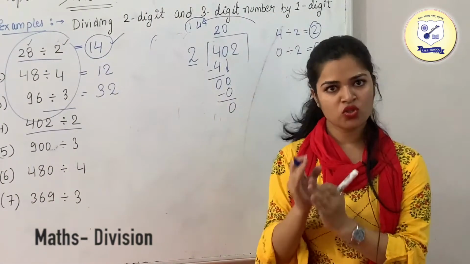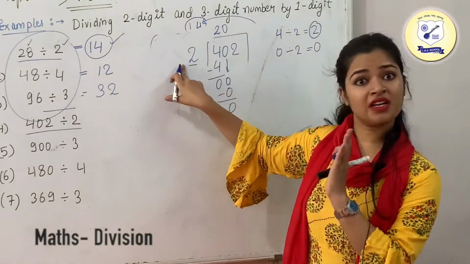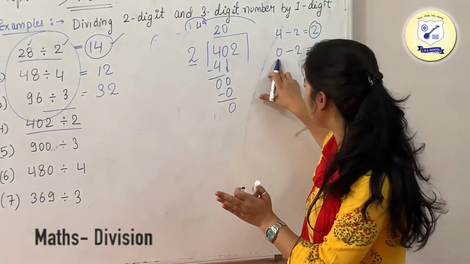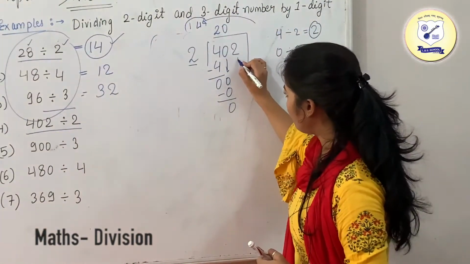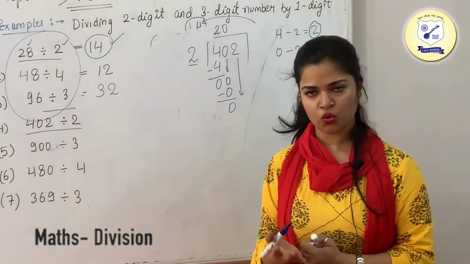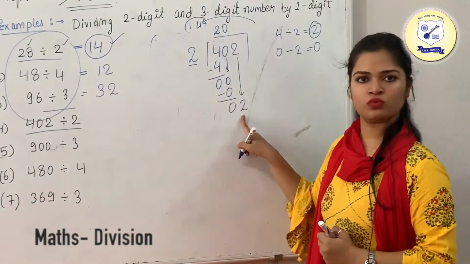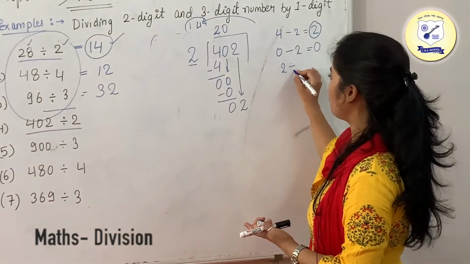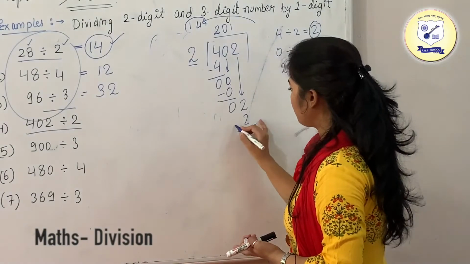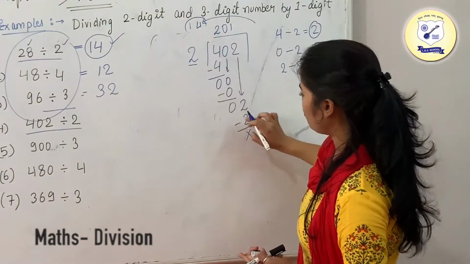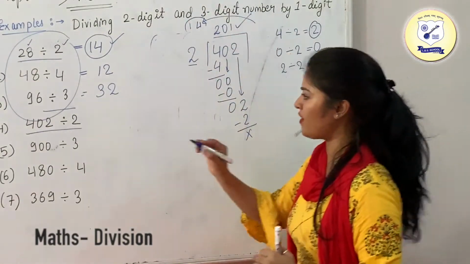If you are having 0, keep this in mind: we are dividing it by the divisor which we have. So 0 divided by 2 will be 0. That will be in your quotient. Now we'll move to the third digit, which is 2. Just take it down. Now we need to divide this 2 by 2. If you divide 2 by 2, what we get is 1. So write it down in the quotient. 2 divided by 2 is 1. So this is your answer, which is 201.